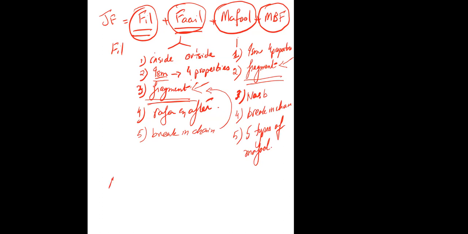And we know that in MBF, for myself, F, its tail will be HOJ. So HOJ is also a fragment. You will have a chain as well, and that chain can be as long as it needs to be, and we'll see that the break in chain will end the bucket.